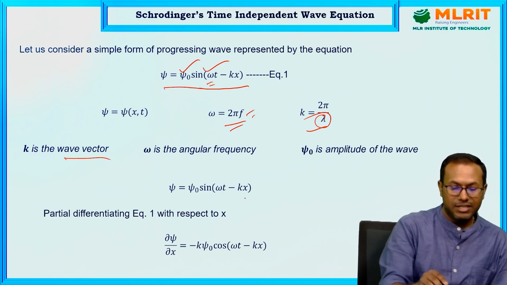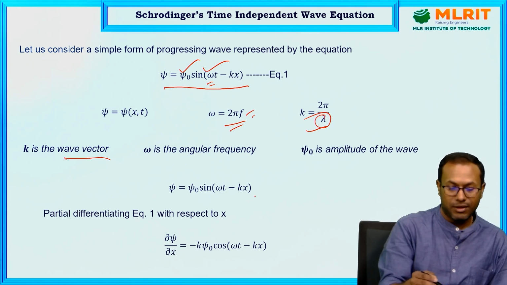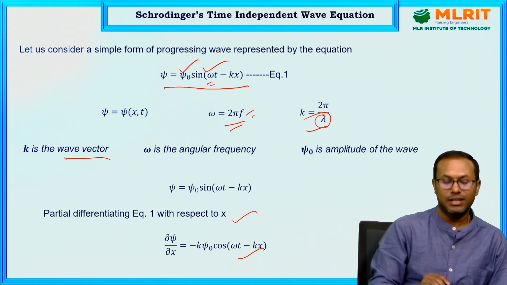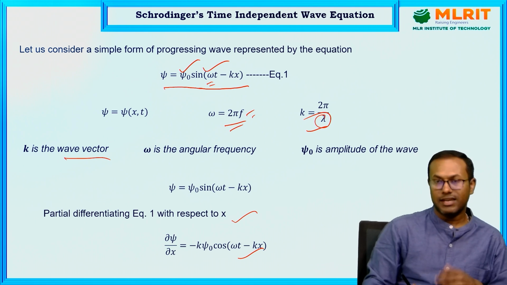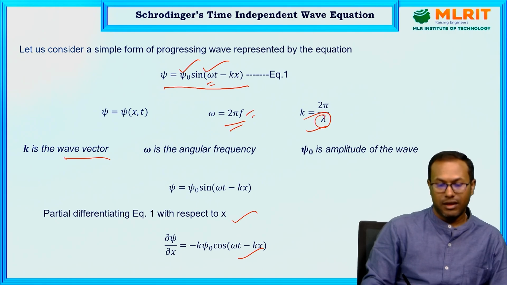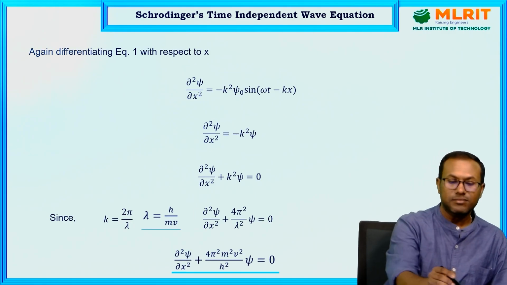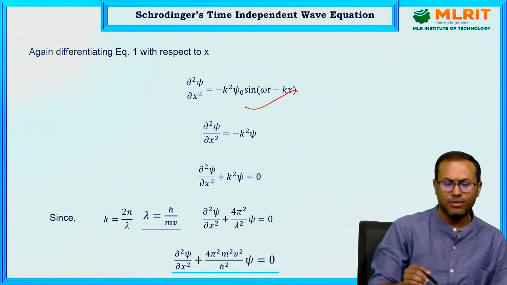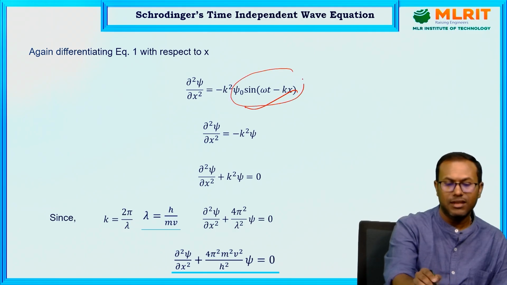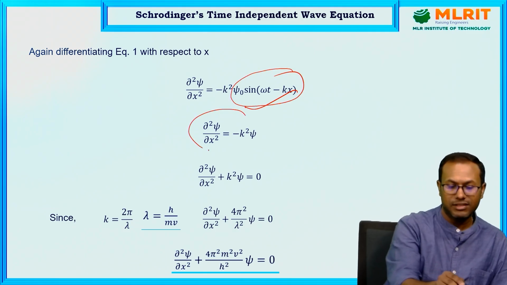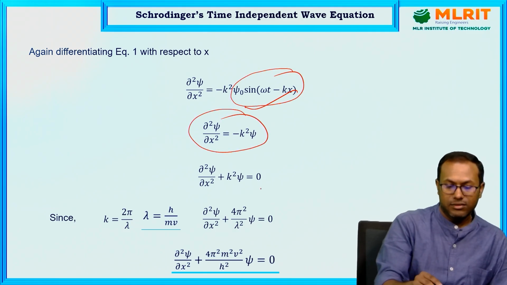Now suppose this expression is differentiated partially with respect to x. We can write del psi del x equals minus k psi naught cos omega t minus kx. Again, the second time we differentiate with respect to x, then we can write this expression, where this part is actually the wave function psi. So this is the form.